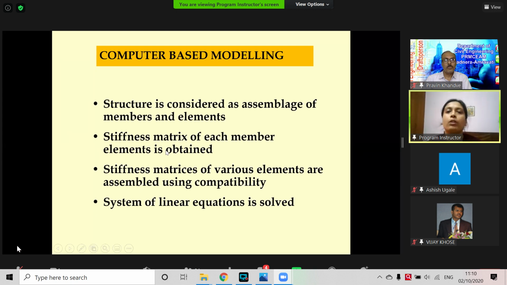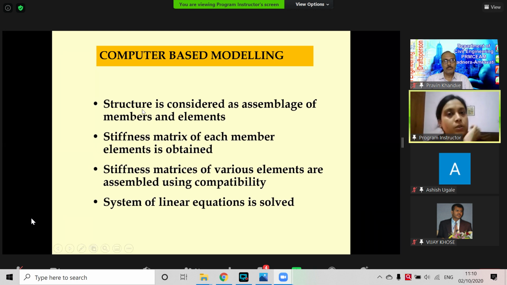In a computer-based model, as I said, it's the combination of an analytical model, which the computer in the backdrop converts into mathematical modeling. It's nothing but a number of simultaneous equations it solves for us to get the different force components and displacement components in the assemblage, which we have modeled using different elements from the library.